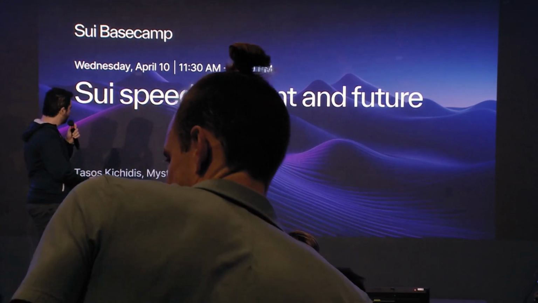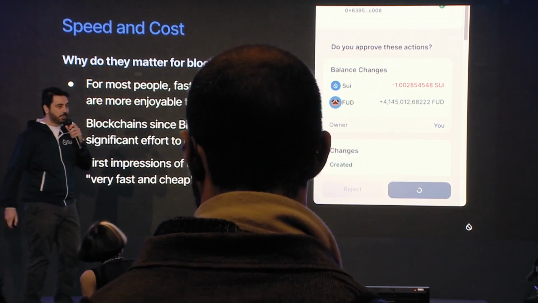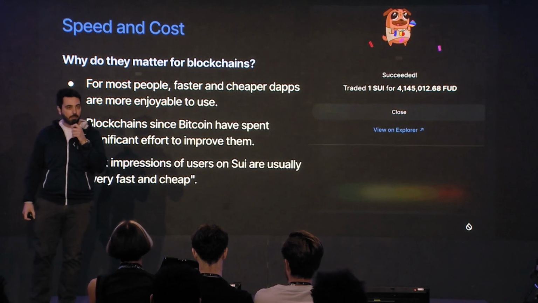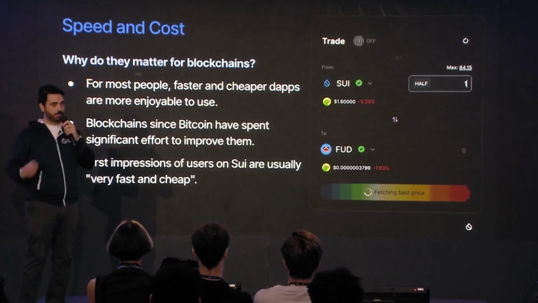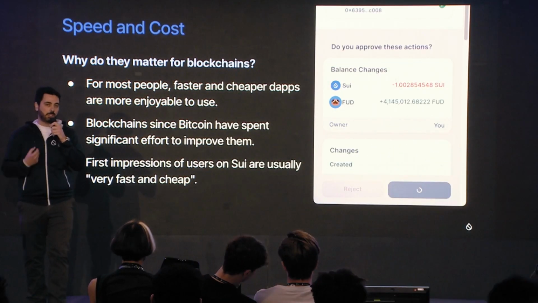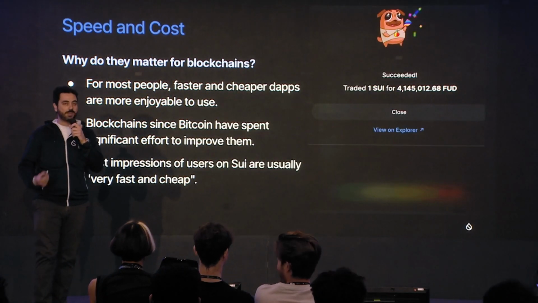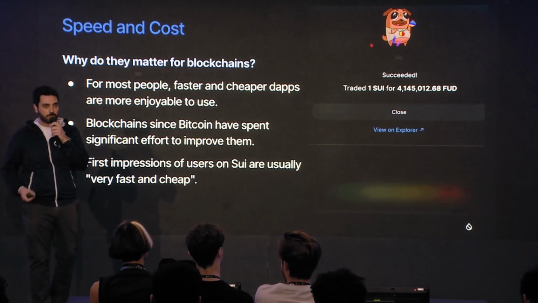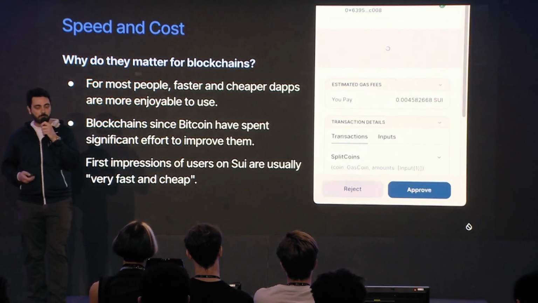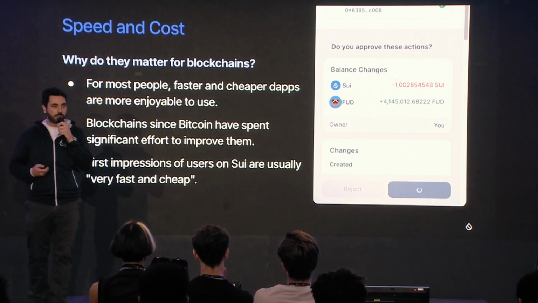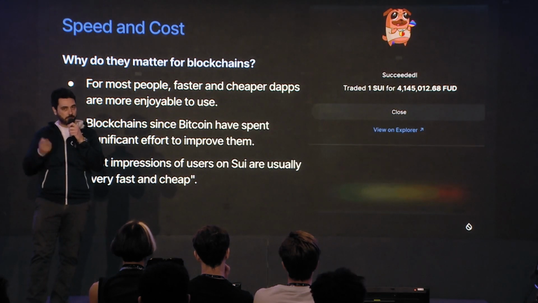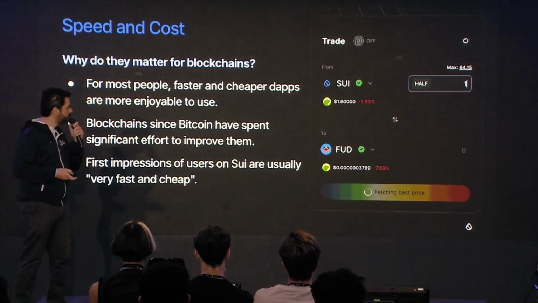So, speed. Why does it matter? Someone might say it's quite self-evident, but we care about speed in Sui a lot because we care about the dApps. We care about being fast and responsive. And why is that? Because we care about our end users. We care about the end experience. We want to deliver fast speed on our blockchain and do that in a reliable and consistent manner. That is also very, very important to us.